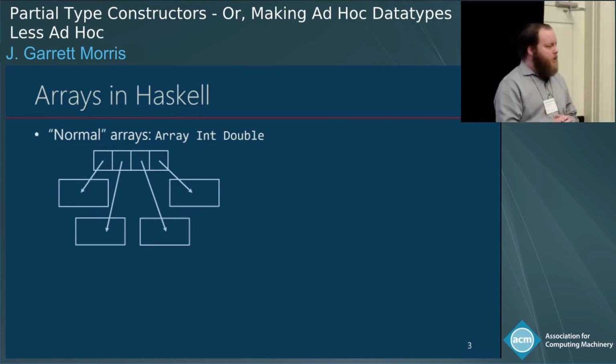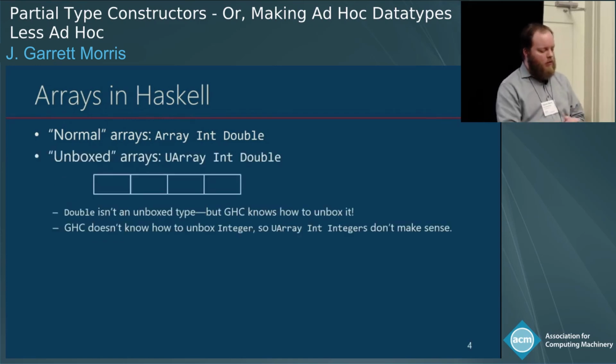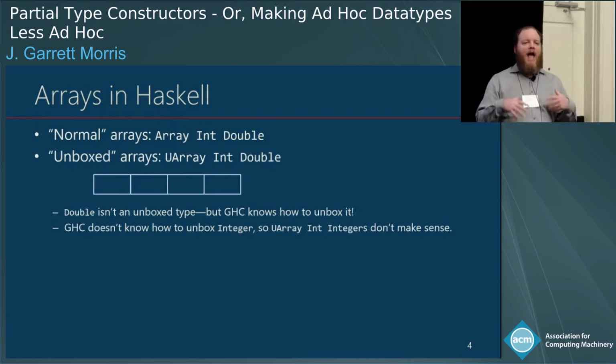Now C programmers might look at this and think that's not exactly what I mean by an array of doubles. What I mean by an array of doubles is a bunch of doubles in memory next to each other. And we can do that in modern Haskell as well, and that's where UArray steps in. A UArray, or an unboxed array of doubles, looks like a bunch of doubles next to each other in memory.